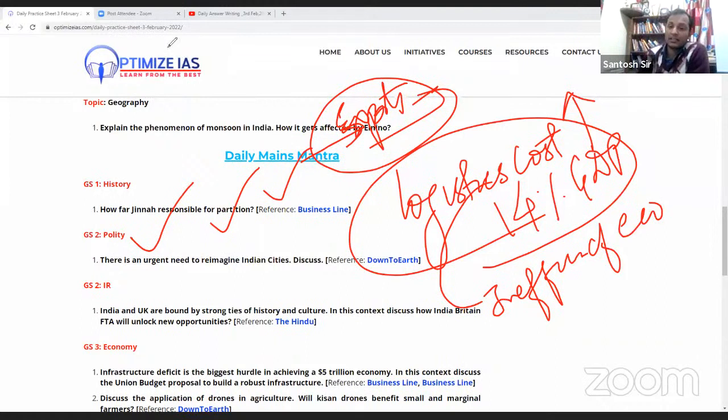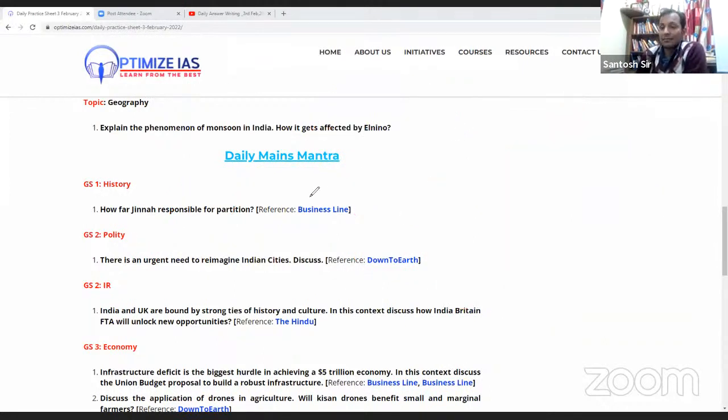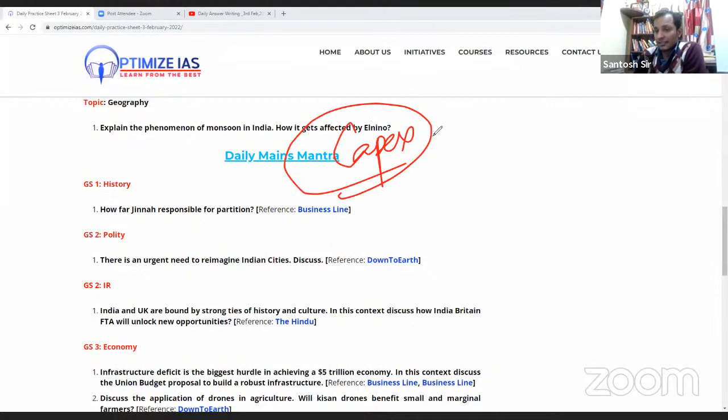In the second part of the answer, you have to discuss the steps taken in the budget. We all know that the budget has talked about capex, capital investment in infrastructure. In that, you have to explain the Gati Shakti master plan.